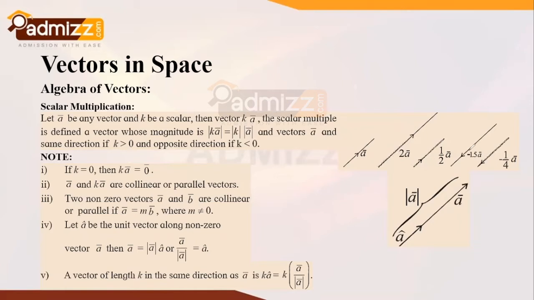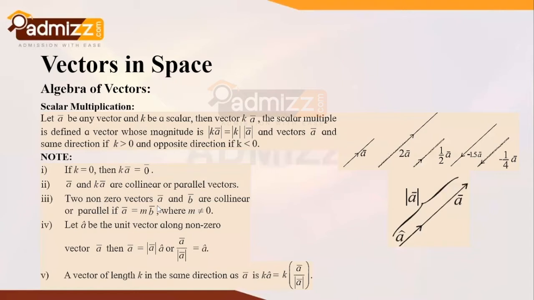Now, since there is a negative sign located over here, what does this negative sign indicate? That it is having the reverse direction as compared to the original vector. All right. So this is the key fundamental of scalar multiplication. Now, a few important points to be noted down over here. If this constant k value is equal to 0, then we can say that Ka bar is equal to 0 bar. Also, A bar and Ka bar are collinear or parallel vectors.